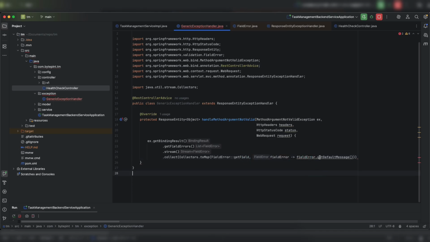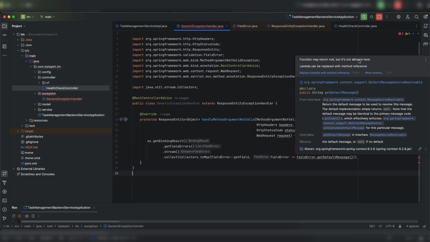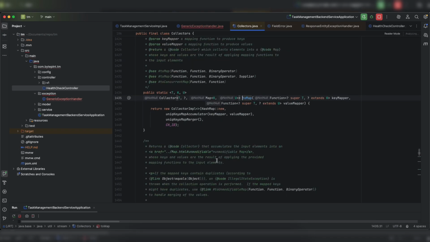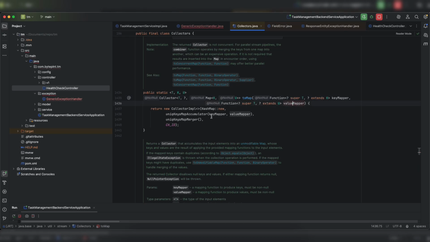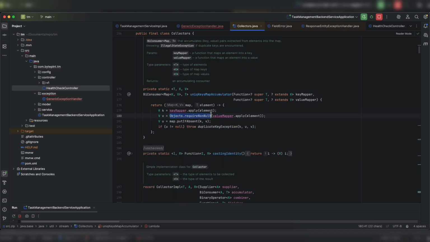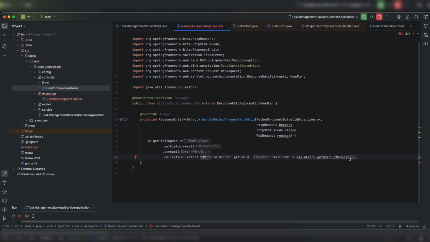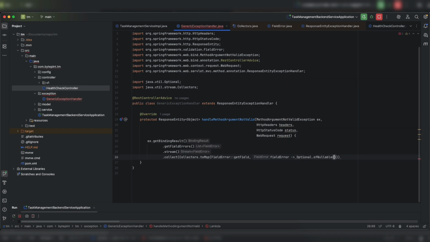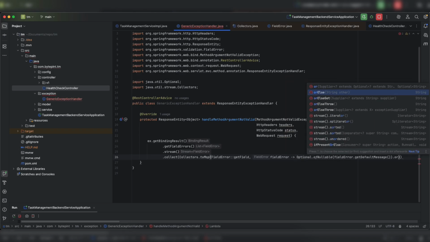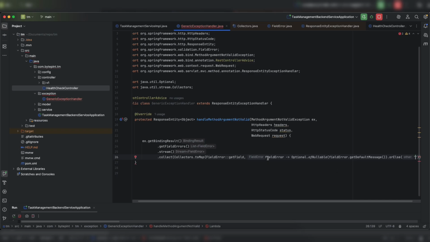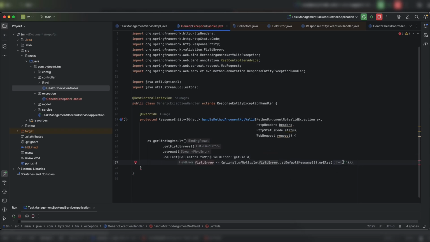So if you see, this is complaining. Why? It says function may return null, but it is not allowed here. So let's go to this toMap. So where is this value mapper? And if I go to it, you see this requireNonNull. So that's why my IntelliJ is complaining. So solution is very easy. Just cut it. Use Optional.ofNullable and wrap this value and give a default value. So for our case, let's give a default value. Although for our case, this will not be executed because we will always have an error message. But yeah, now I got my field name and the particular error that I'm getting.